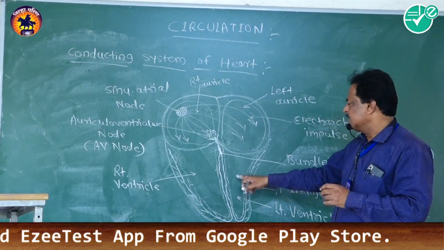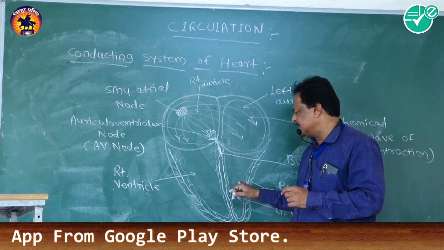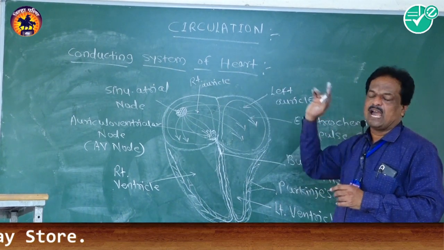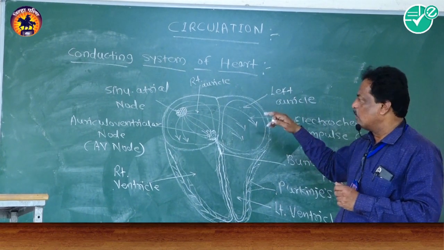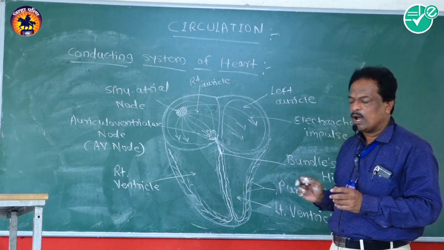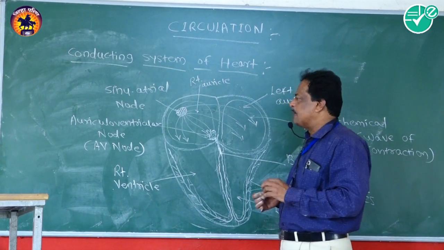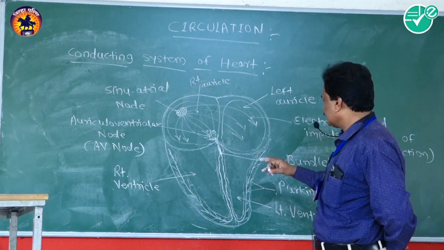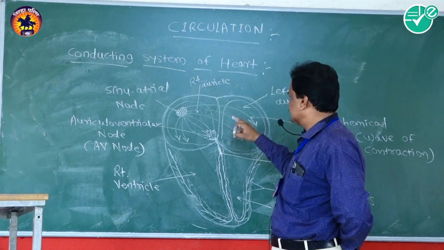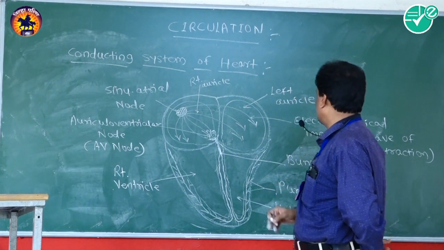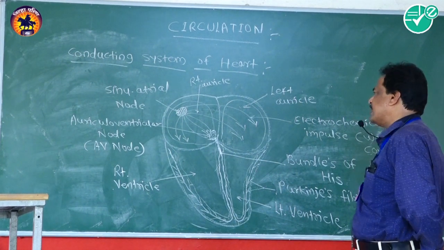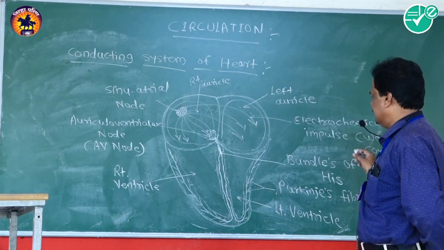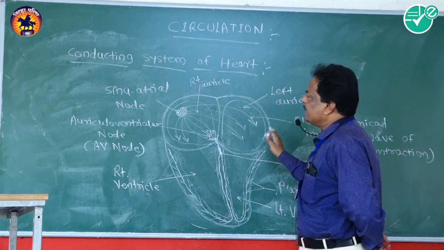At the same time, the pure blood which is present in the left ventricle is forced into the systemic aorta and distributed all over the body parts. And with the help of such spreading of electrochemical impulses, or waves of contraction, the conducting system of the heart is completed.